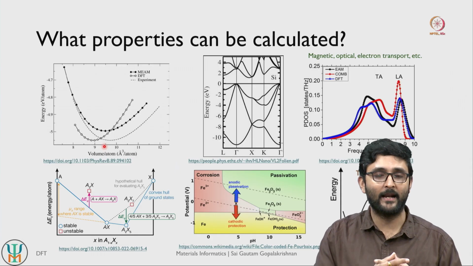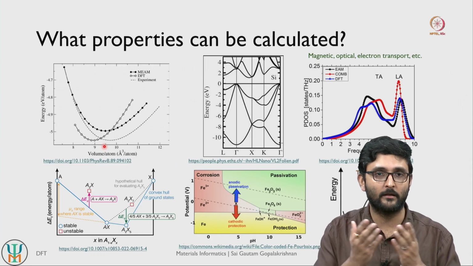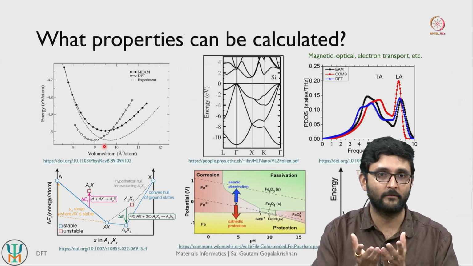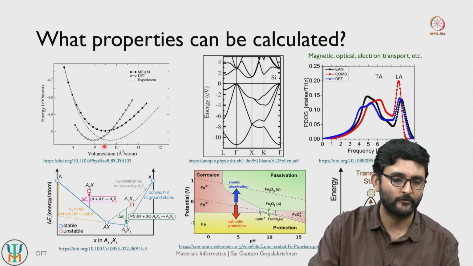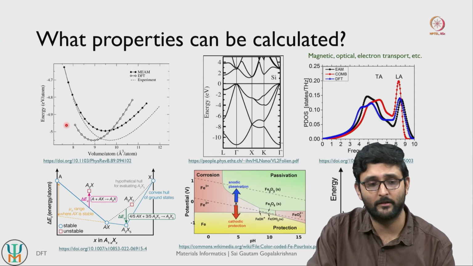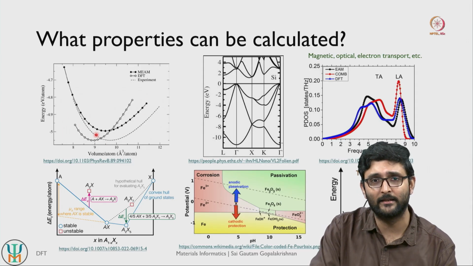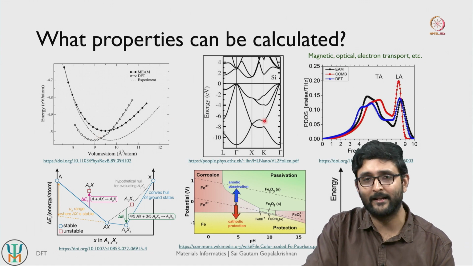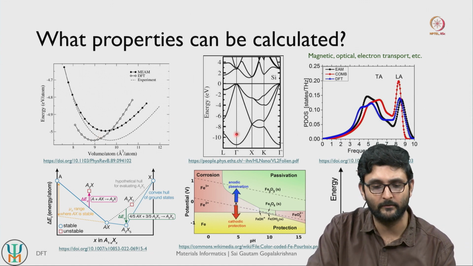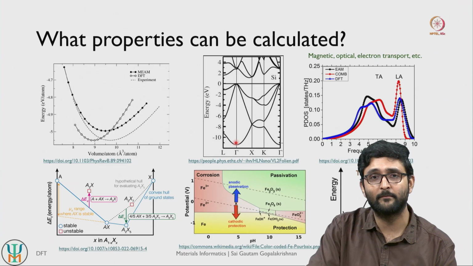So your elastic properties are all dependent on the curvature of your energy versus volume or energy versus some kind of lattice constant curve, right. So these curves are fairly important. So once you identify or calculate these curves, you can straightforwardly calculate elastic properties or mechanical properties of a given material. You can also estimate electronic properties.